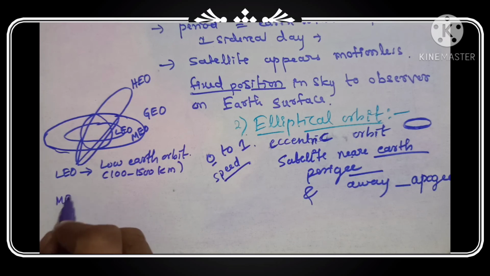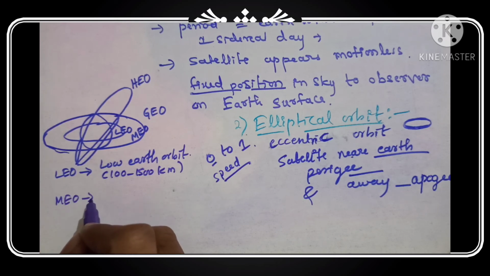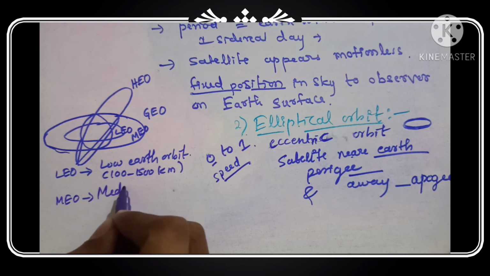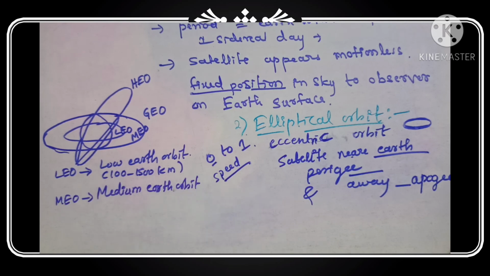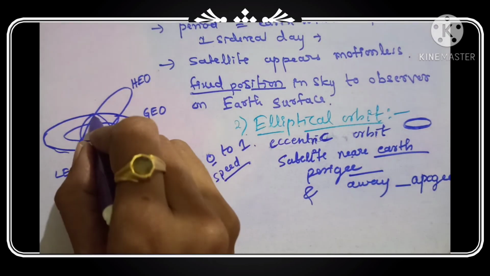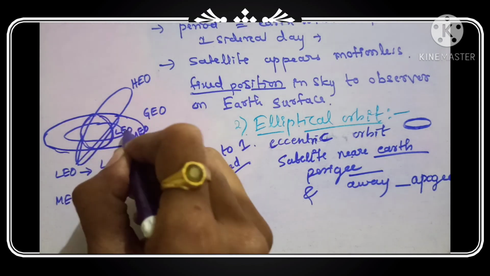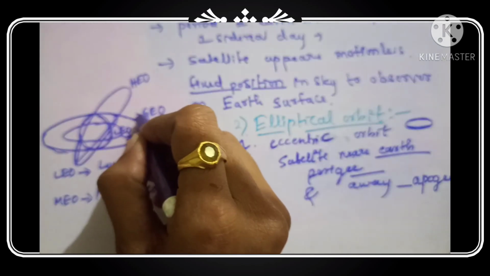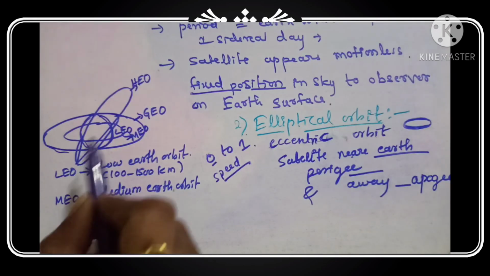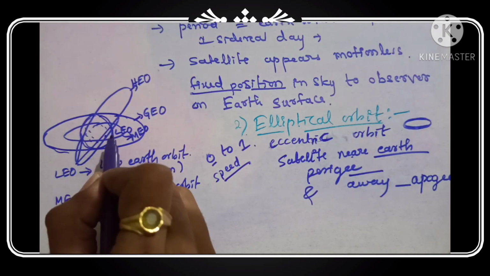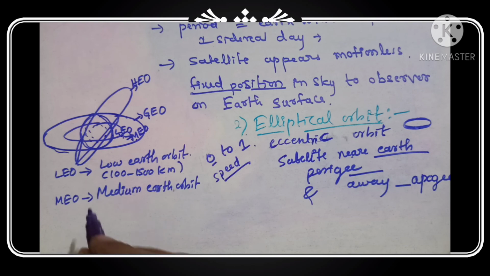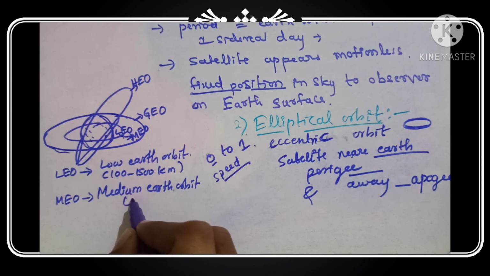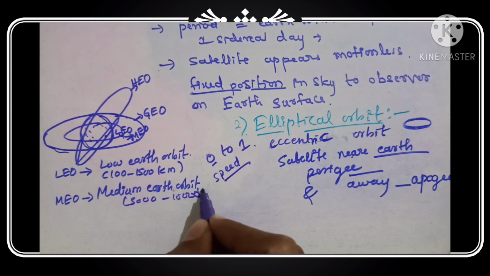Then MEO. MEO is medium Earth orbit. This one is LEO, this is MEO, this is GEO, and this one is HEO. This is the Earth, this is LEO, this orbit is MEO, this orbit is GEO. Medium Earth orbit is 5000 to 10,000 kilometers.